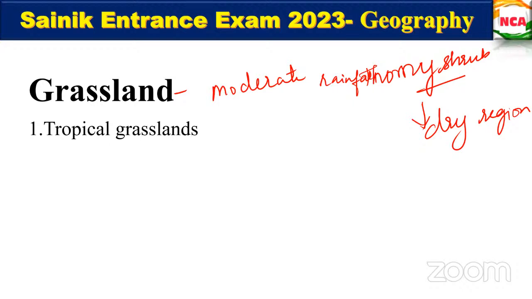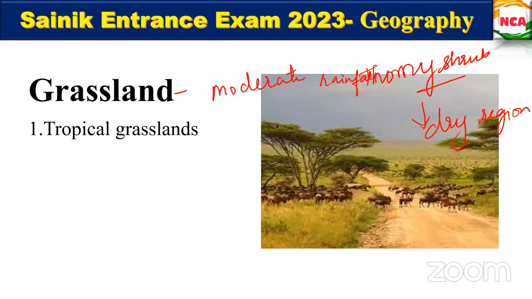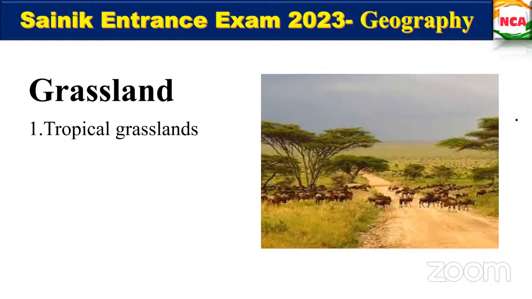So tropical grassland. This is the area where the tropical grasslands will be. You see how it is: here and there only you can find the trees, and the canopy of the tree is also very large. Other than that, you can find only the grasses, and there will be groups of animals as well.